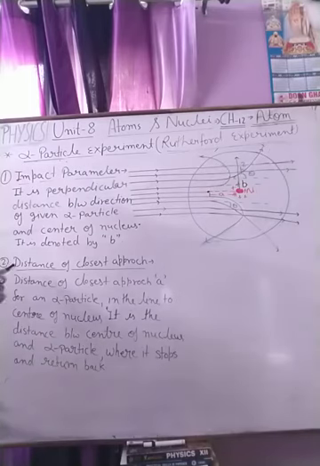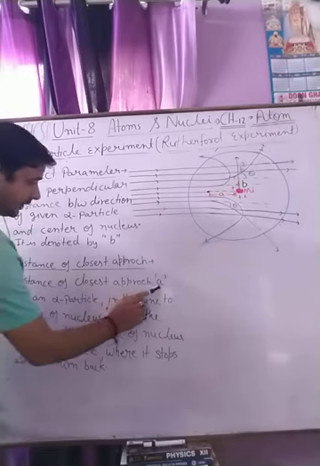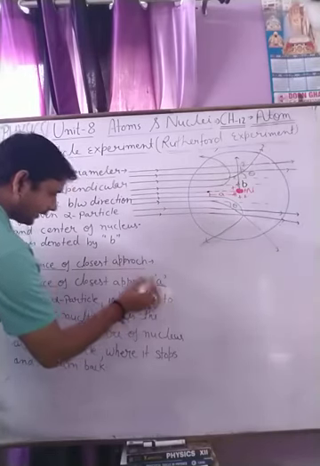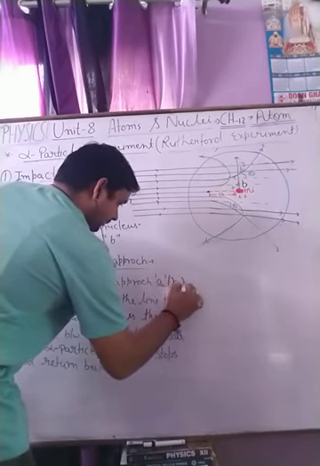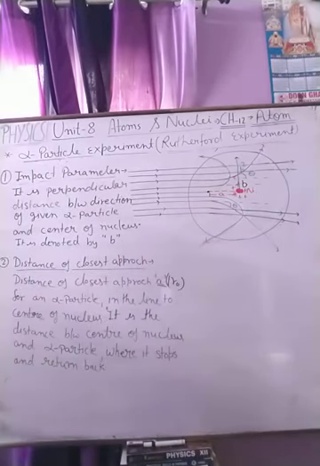Next is closest approach. Distance of closest approach, we define as A, and we say r naught. Okay.